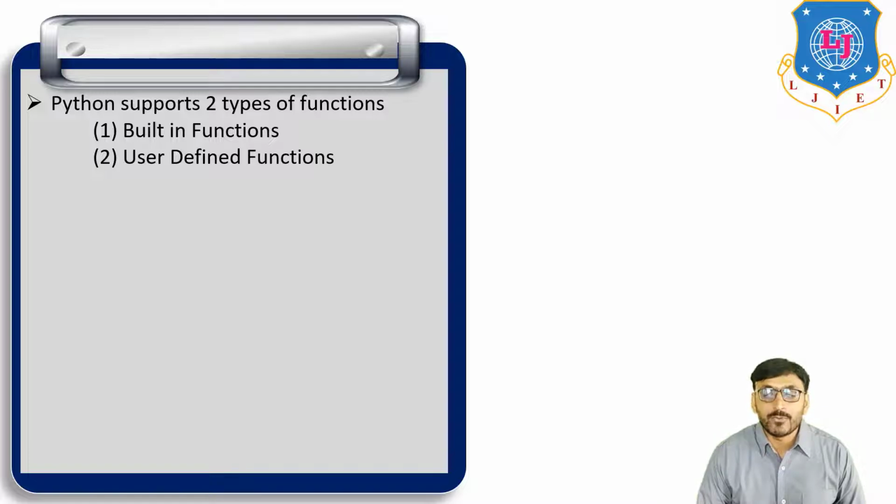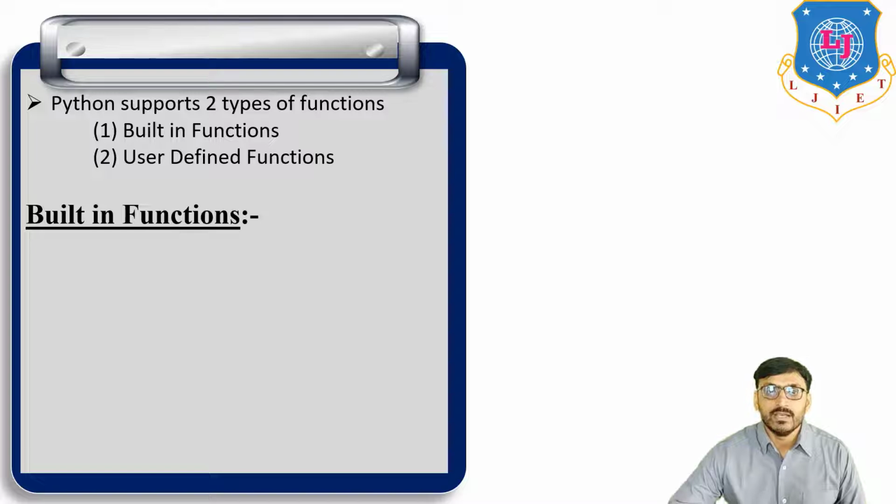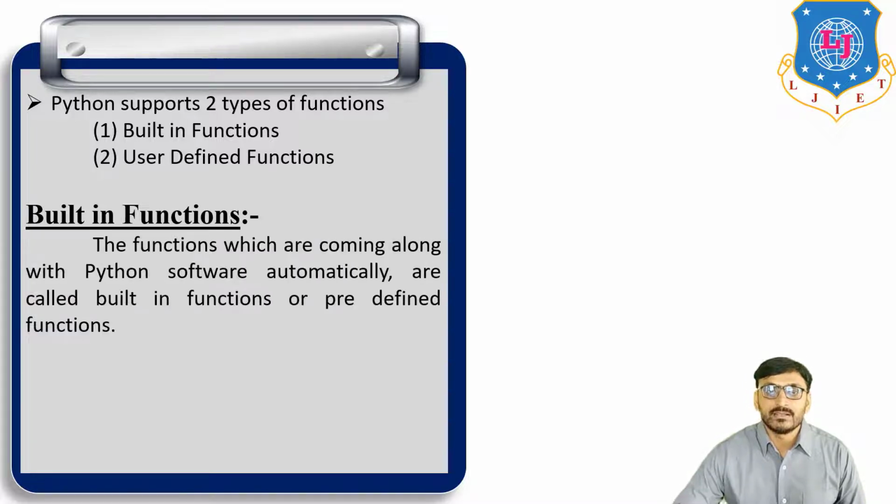First, built-in function: the functions which come along with Python software automatically are called built-in functions, and they are also known as pre-defined functions.